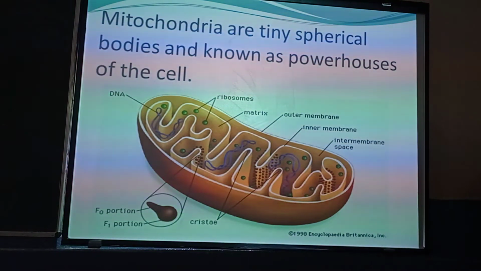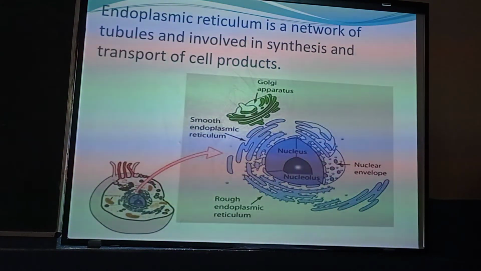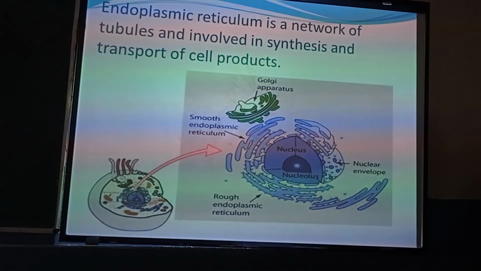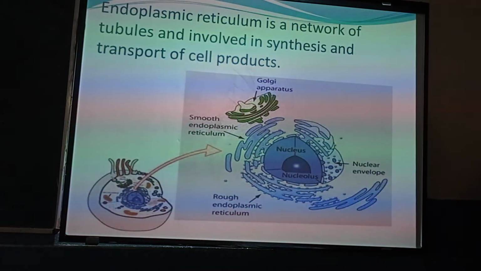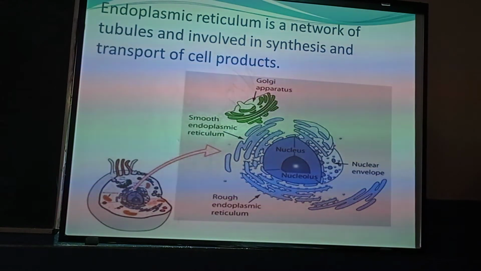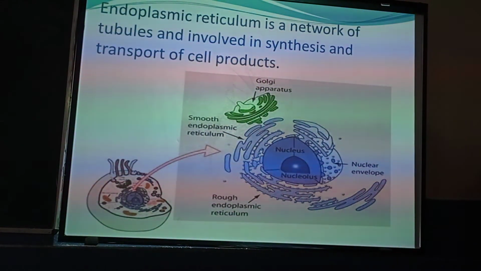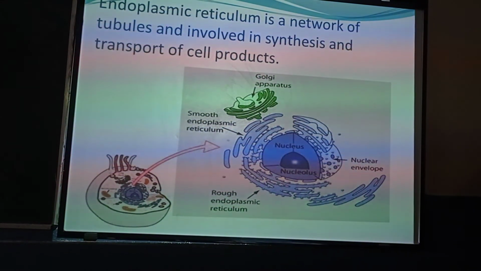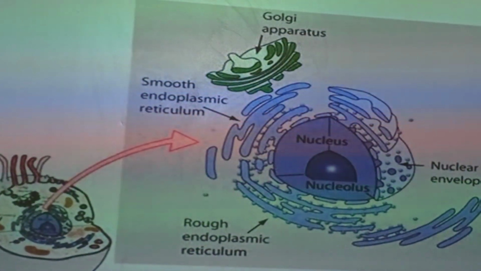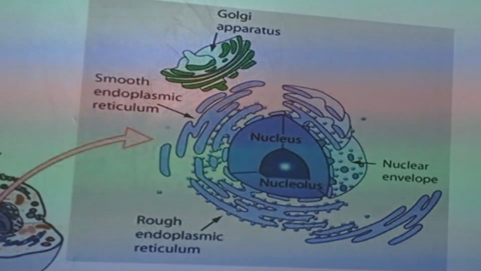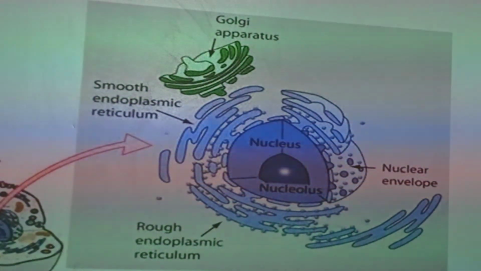The next cell organelle is the endoplasmic reticulum. It is a network of tubules, means tube-like structures, and it is involved in synthesis and transport of cell products. This particular structure is of two types, means endoplasmic reticulum has two types.